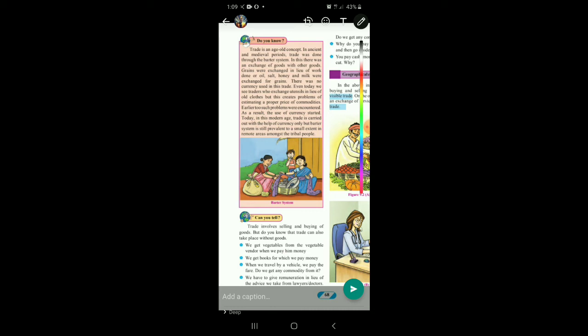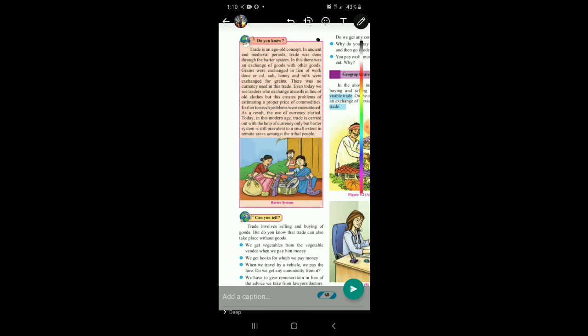Old, used clothes are exchanged for utensils. But can you see the bargain going on there? A sari is being shown and a vessel is being demanded against it. You must have seen your mothers doing the same, right students? Your mother must be giving old used clothes and taking some utensils in exchange, or you must have seen some other person doing that, but a lot of bargain is involved in that.